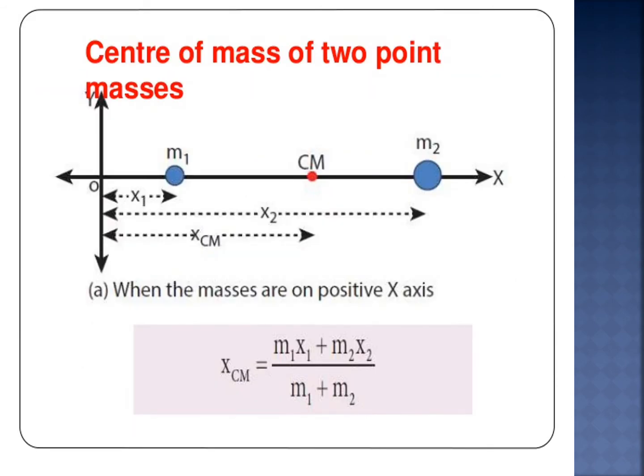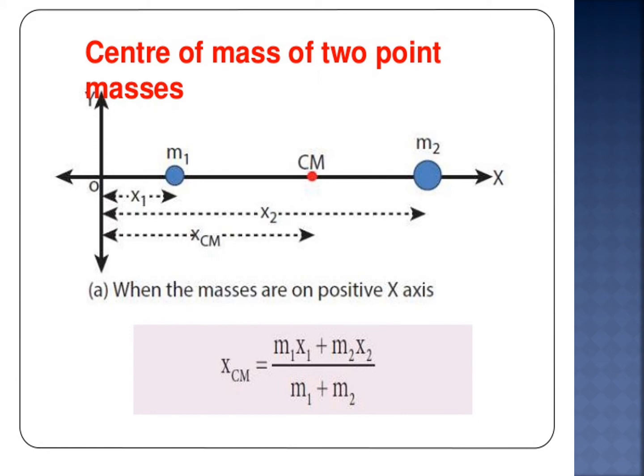Now, what is the center of mass of 2 point masses? With the equations for center of mass, let us find the center of mass of 2 point masses M1 and M2, which are at positions x1 and x2 respectively on the x-axis.